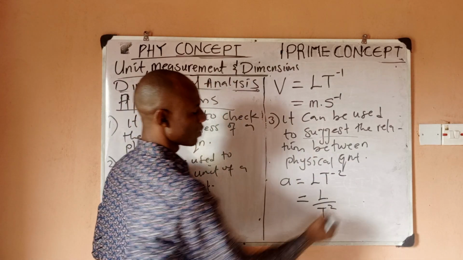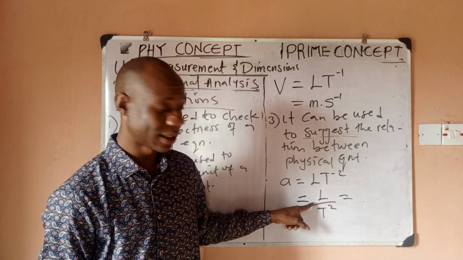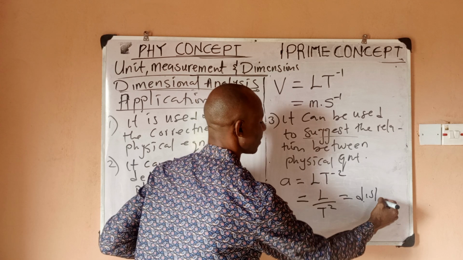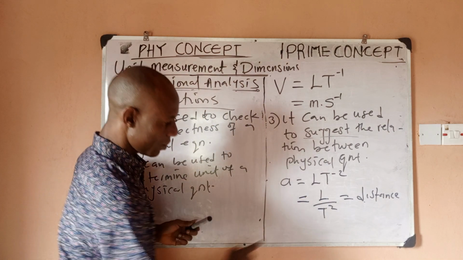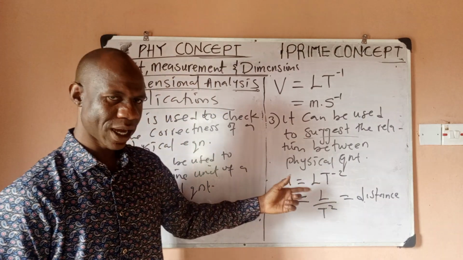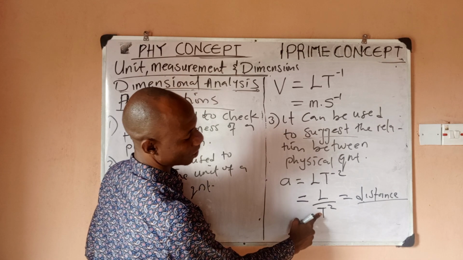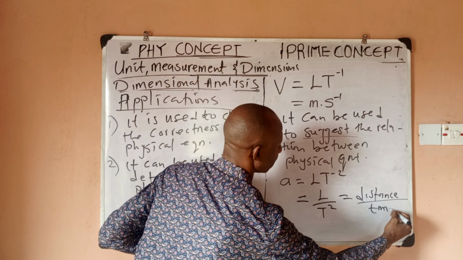Now, I know that L stands for distance or length. So I can quickly say that this is distance, right? And then I would see that this is time, T squared. T is the dimension for time. So I can say this is time, or let's do it this way.